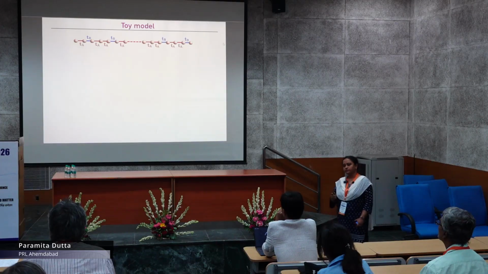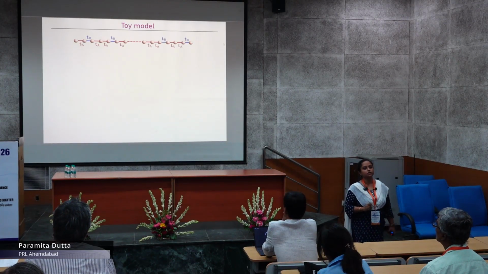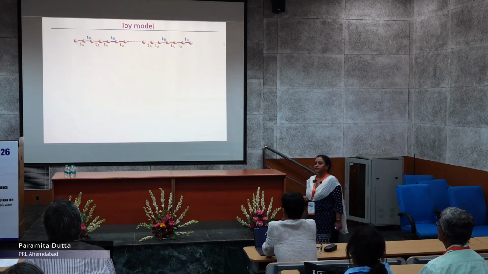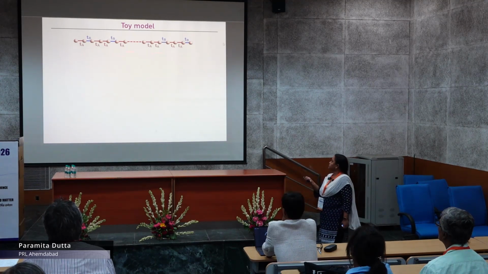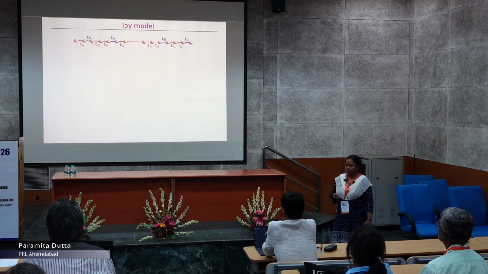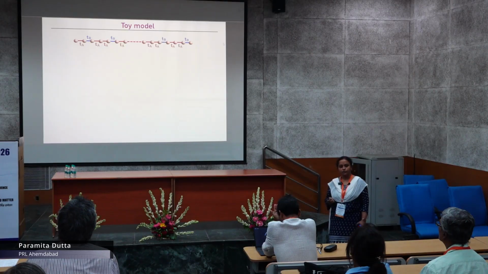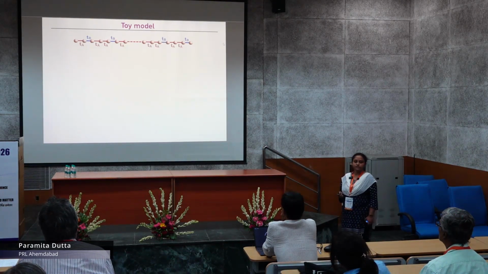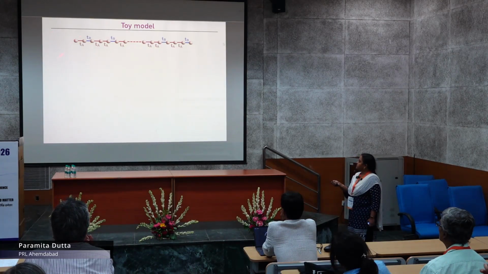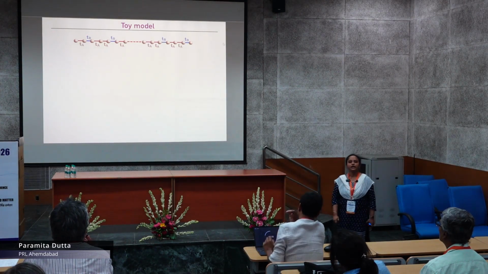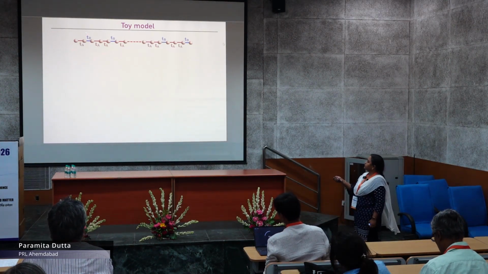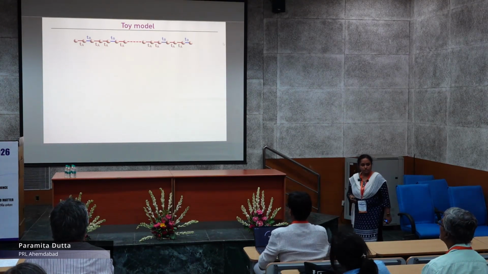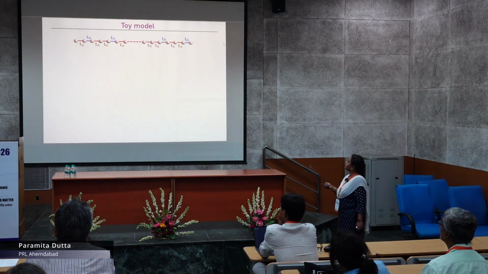So to understand the effect of quasi-periodic sequences on the Cooper pair formation, we take a toy model. Basically it's a 1D chain where all the atomic sites have the same on-site potential, and we set it to 0. And the hoppings that we take follow a particular quasi-periodic sequence. You can see that we have basically two different types of hopping, TA and TB, organized as TA, TB, TA, TA, TB, TA, and this is the Fibonacci sequence that I am showing here.